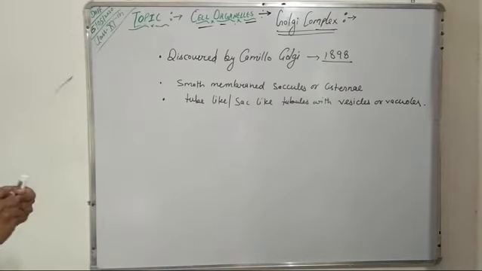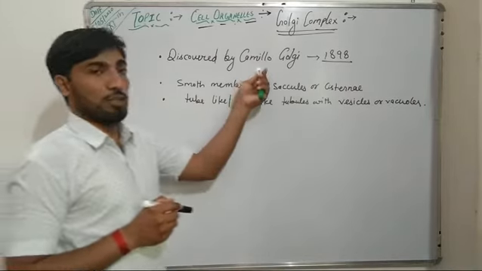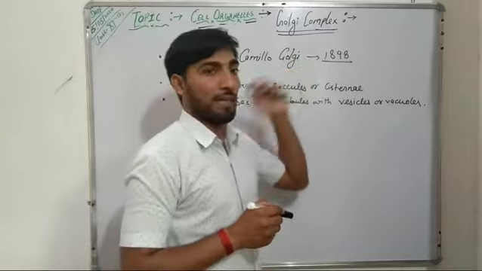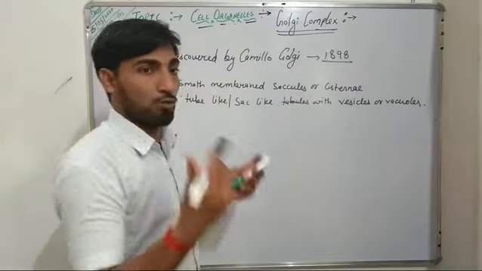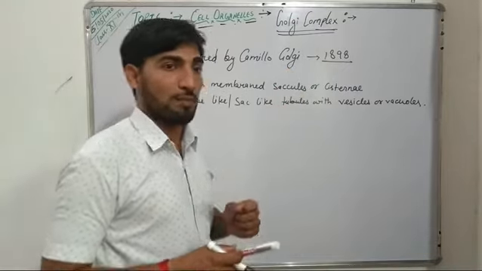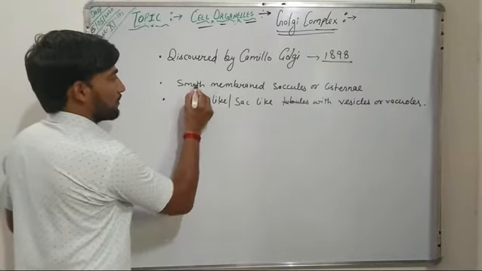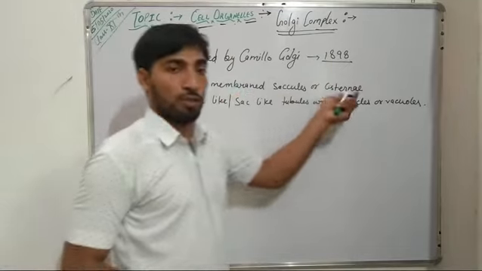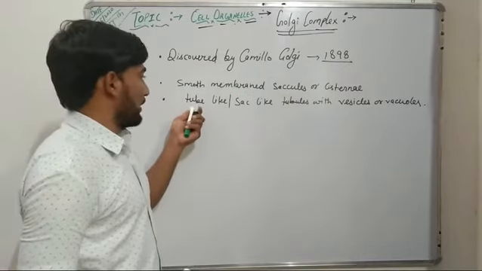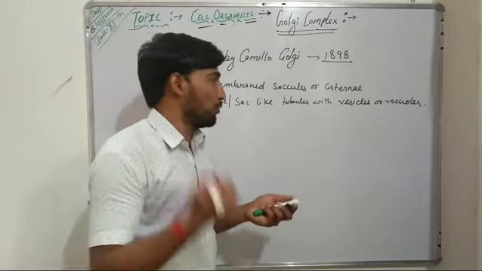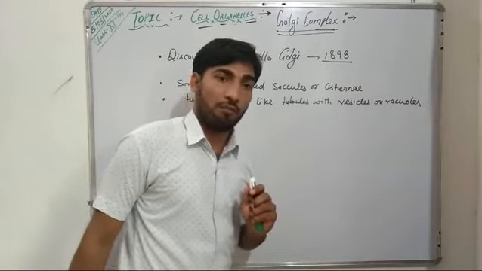So this Golgi complex was discovered by Camillo Golgi in 1898, and it is a complex cytoplasmic structure which consists of smooth membraned saccules or cisternae and tube-like or sac-like tubules with vesicles and vacuoles.